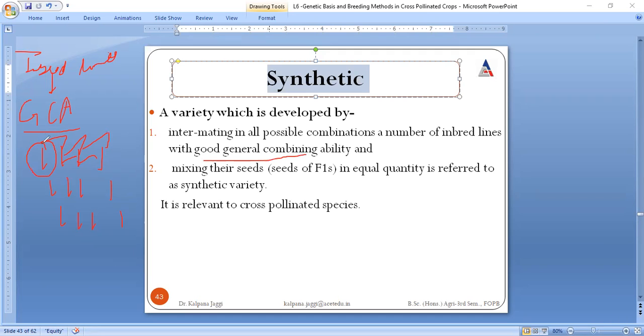It is not that we cross this one with this just because we have to go for all possible combinations. No, only those combinations where the two individuals have general compatibility with each other, right?